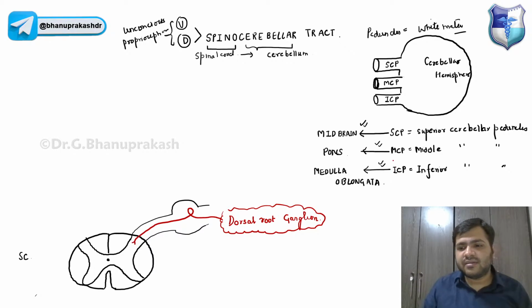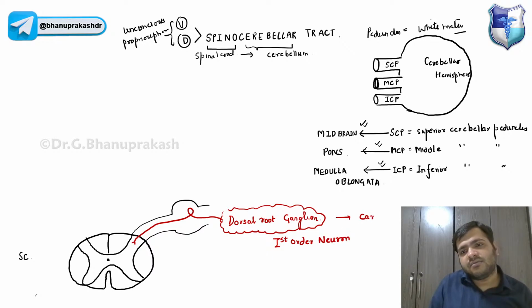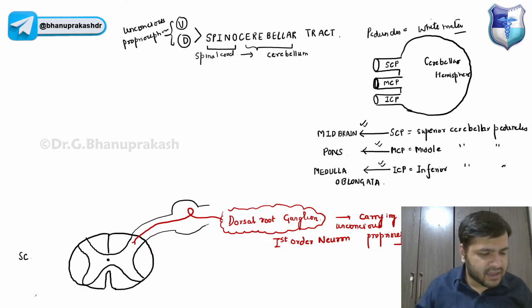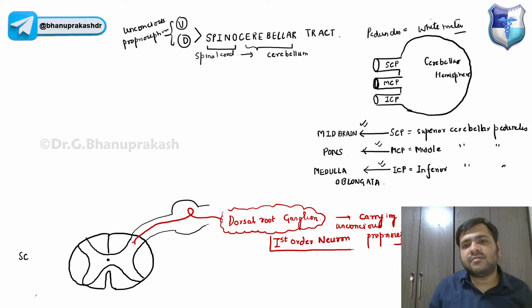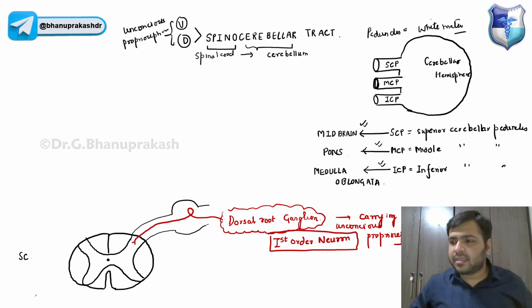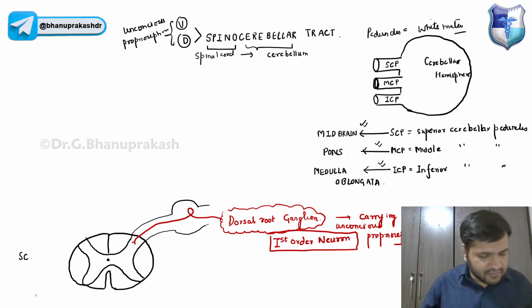The dorsal root ganglion is carrying unconscious proprioception, so it is the first order neuron that you have to remember. It is entering into the gray matter of the spinal cord.